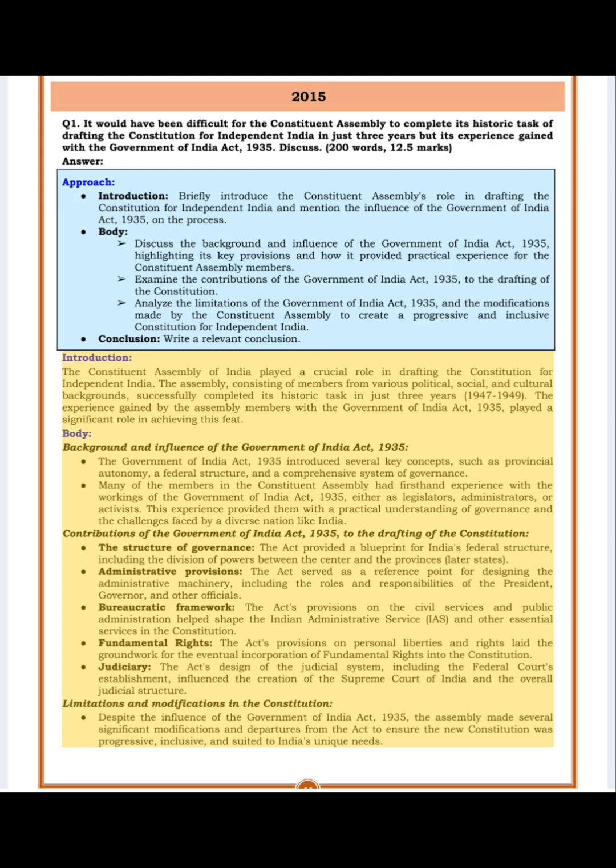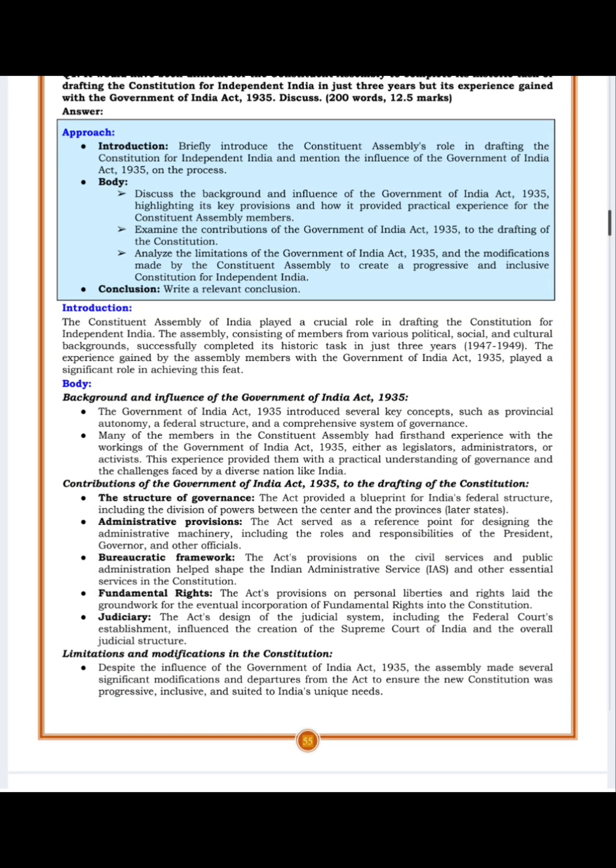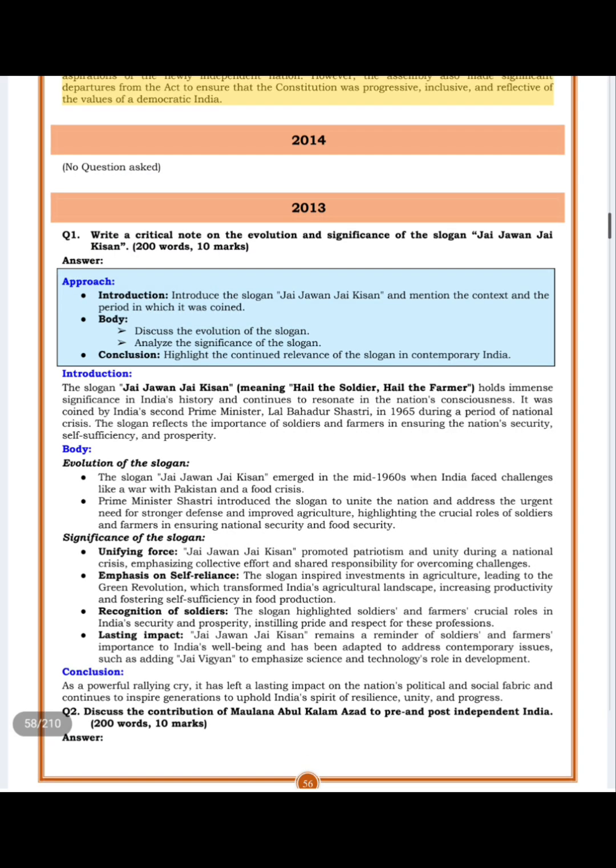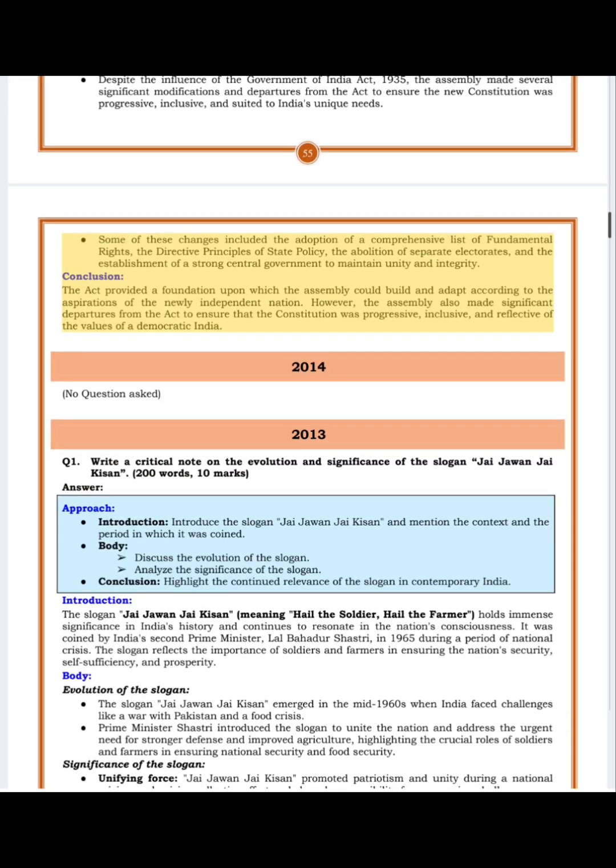Limitations and modifications in the Constitution. Despite the influence of the Government of India Act, 1935, the Assembly made several significant modifications and departures from the Act to ensure the new constitution was progressive, inclusive, and suited to India's unique needs. Some of these changes included the adoption of a comprehensive list of fundamental rights, the directive principles of state policy, the abolition of separate electorates, and the establishment of a strong central government to maintain unity and integrity.